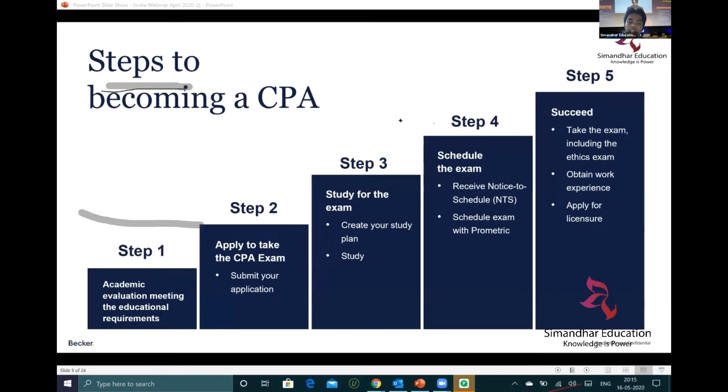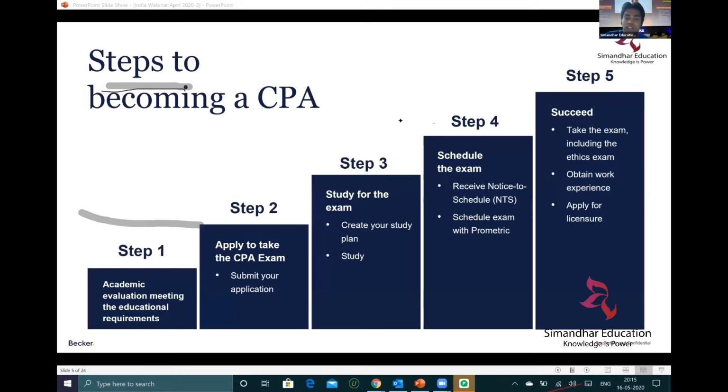So the first step is to get your evaluation done. Second step is to apply for the CPA exam. Third step is to study for the CPA exam. Fourth step is to schedule. Fifth is to succeed.